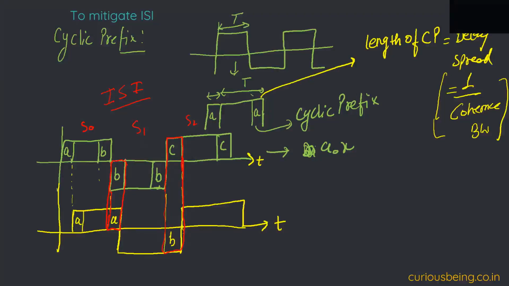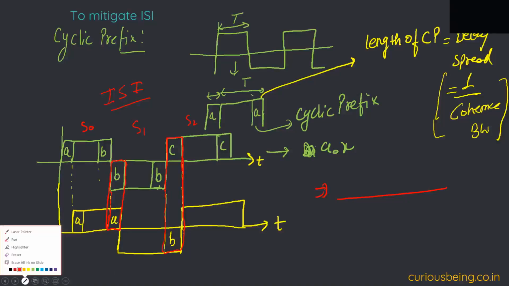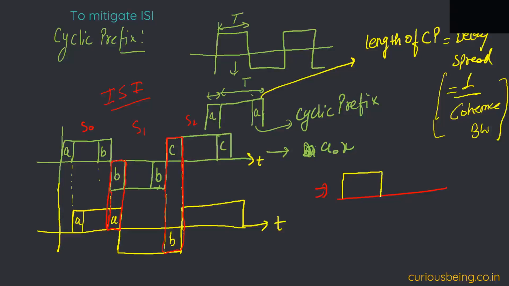When I receive them, at the receiver I will get a summation of all of them. The received signal will look something like this: symbol 0, symbol 1, and only this much part will be interfered.